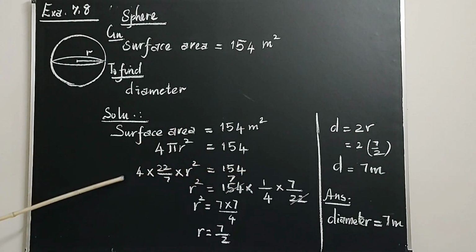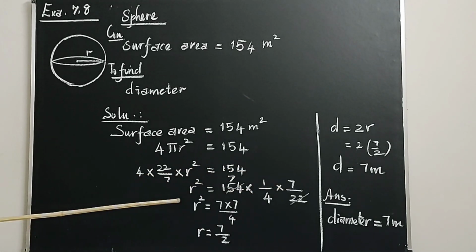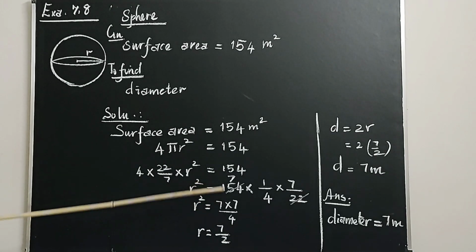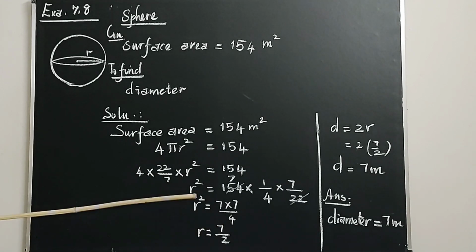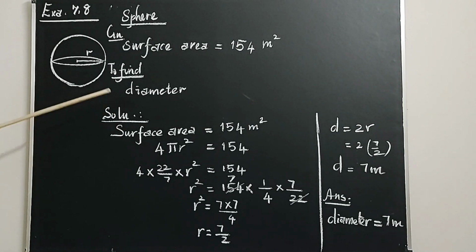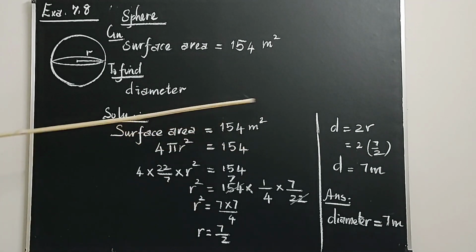154 into 1 by 4, 22 by 7 will be written as 7 by 22. 7 times 22 is equal to 154. Then we could multiply 7 into 7, 49, that is also okay, but I simply keep it as 7 square. r square is equal to 7 into 7 by 4. 4 is a perfect square which is equal to 2 into 2. So r square is equal to 7 square by 2 square, therefore r is equal to 7 by 2. But we are asked to find the diameter. Diameter is equal to 2r, which is equal to 2 into 7 by 2. When you cancel, 2 will be cancelled. The diameter is equal to 7 meter. So answer, diameter is equal to 7 meter.